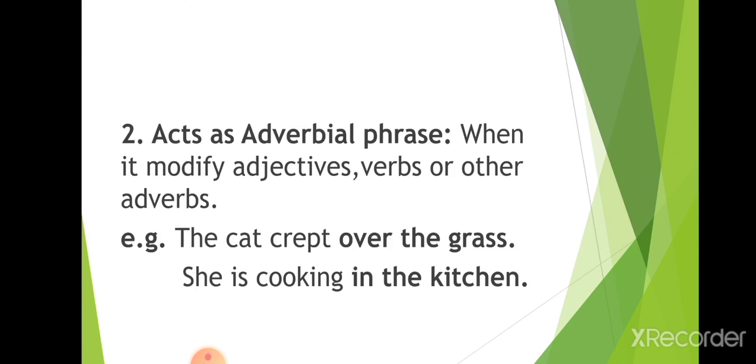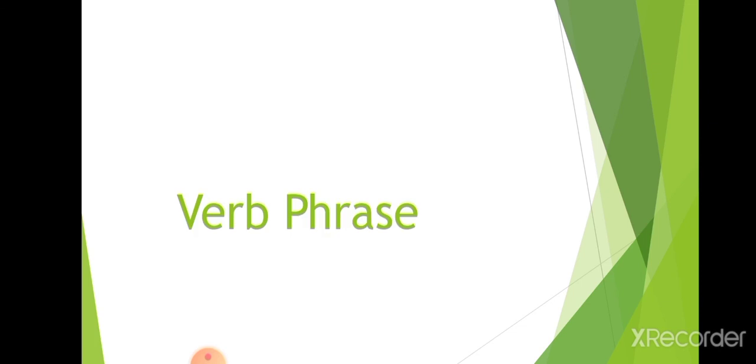The cat crept over the grass. Now over here it is telling you about the action. She is cooking in the kitchen. So where she is cooking, in the kitchen, means they are telling the place. So it is telling us the place of an action. So it is the adverbial phrase of place.